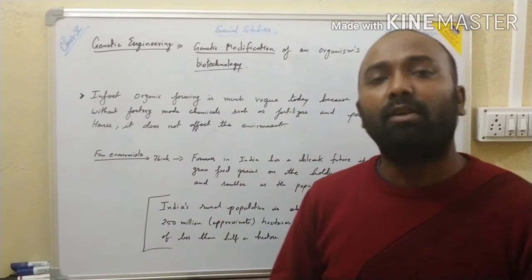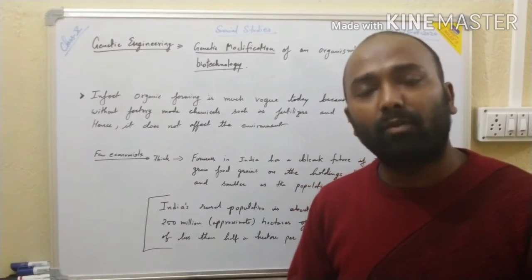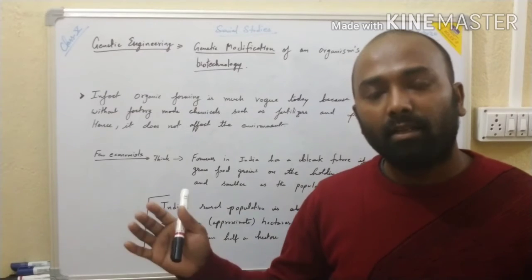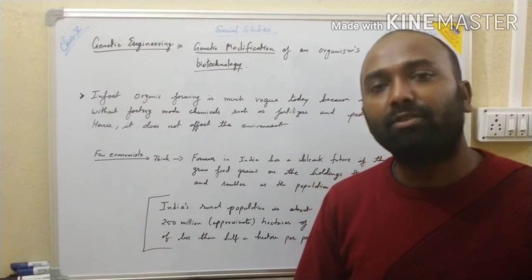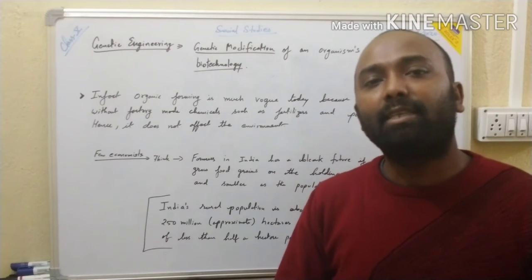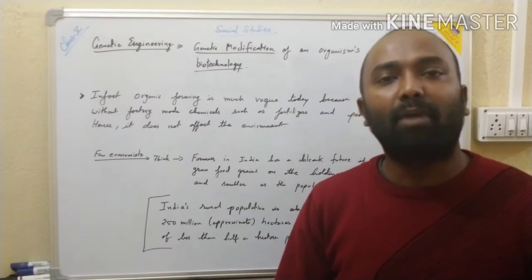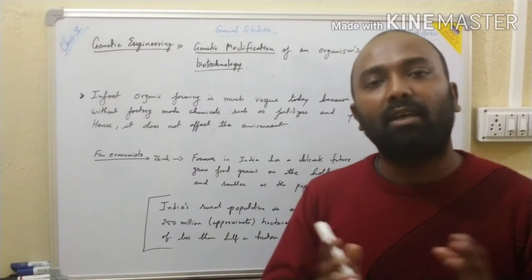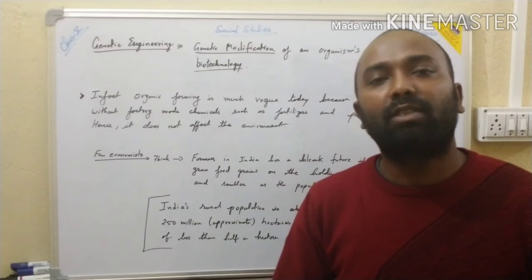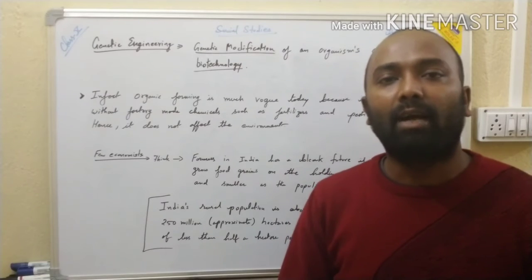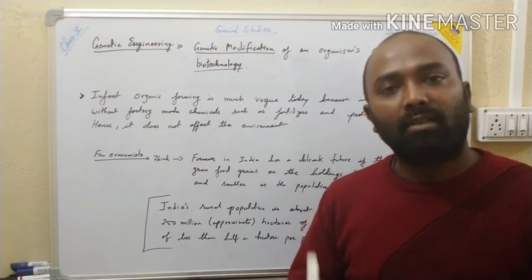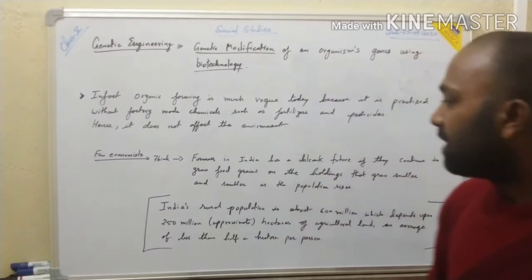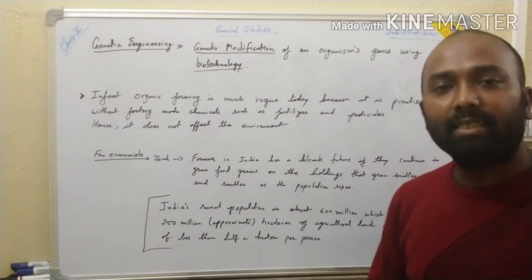Besides this, the industries are developing day by day, and urbanization is there. So because of all those reasons also, the land area is getting reduced day by day. The actual net sown area is getting reduced day by day, with the growing population not only in the rural areas but in the urban areas also contributing to the reduction of the net sown area. The net sown area means the actual area where the food grains are grown. Remember this.